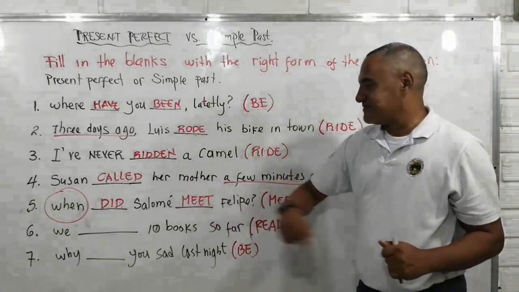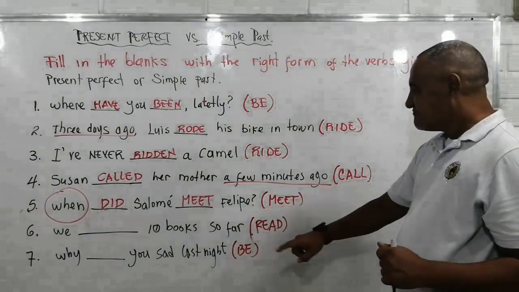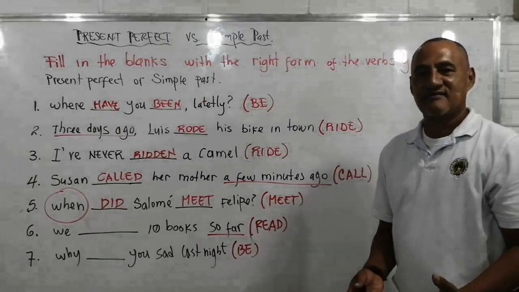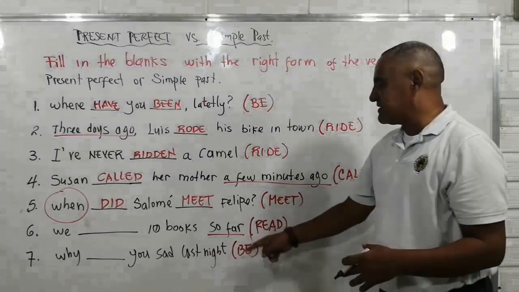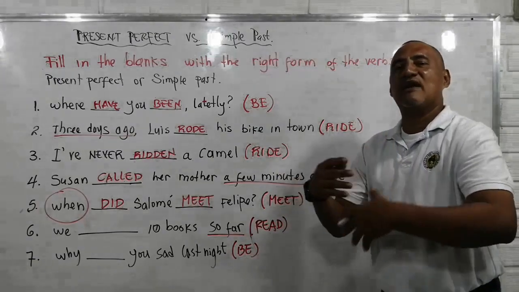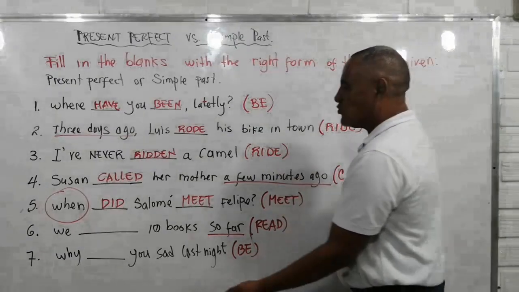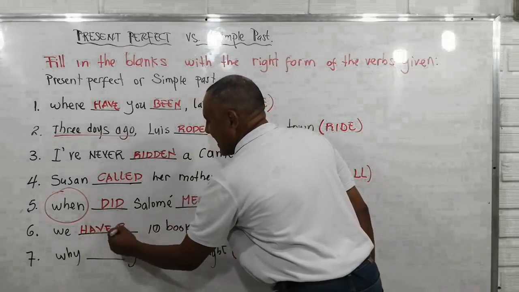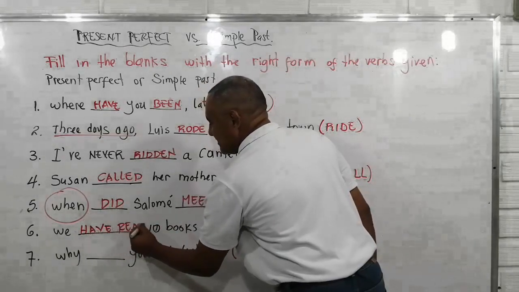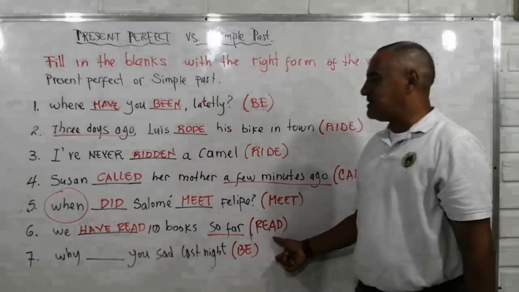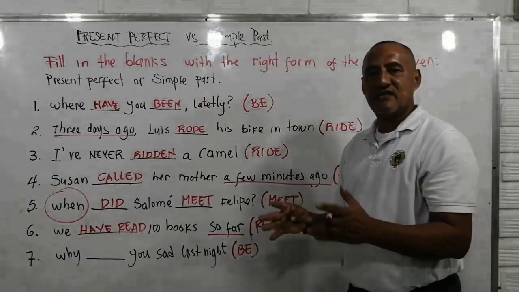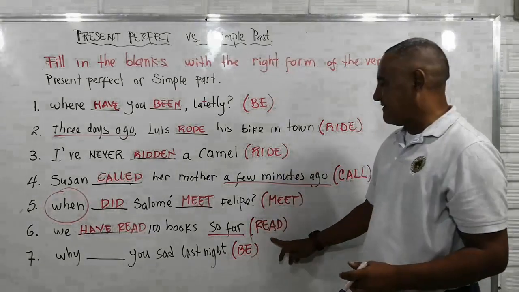And number 6, so far, look, hasta ahora. So that indicates that we probably will keep on reading books. Then we have, yes, we have read, right? It's the same writing, the same spelling, but the pronunciation is different. Remember, read, read, read. Okay.